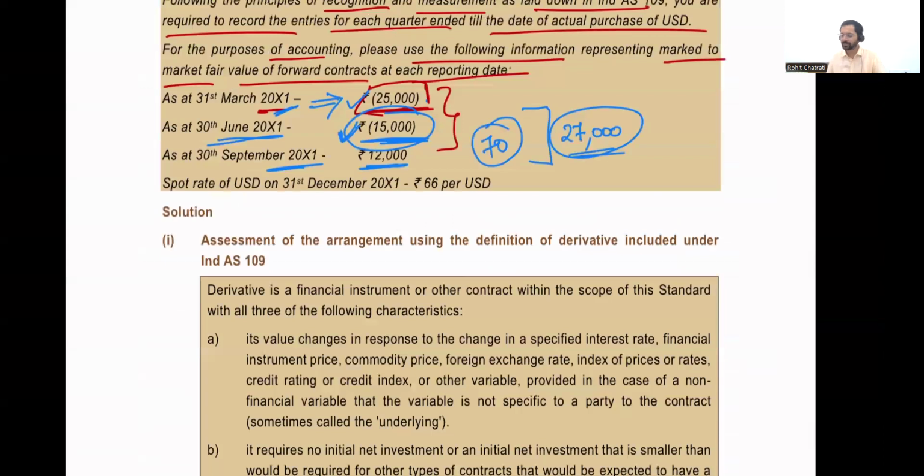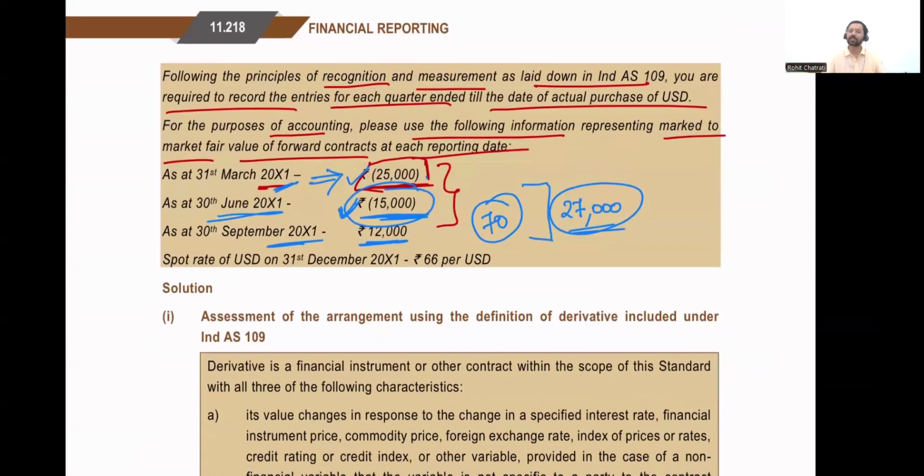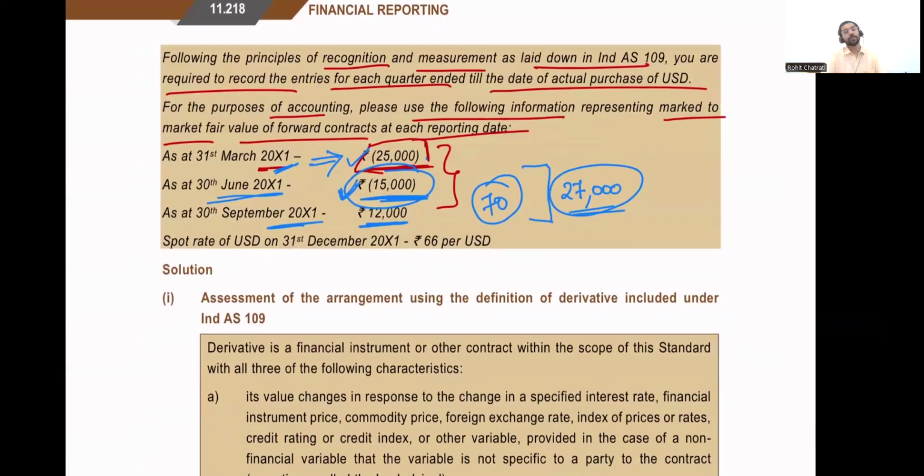Another way of calculating this 27,000 is, as at 30th of June, I had a loss of 15,000, but as at 30th of September, I went to a profit of 12,000, which means for the quarter, I made a profit of 27,000. How did I make a profit? Probably the dollar value went up from 65.5 to 70, and therefore I am making a profit because I contracted myself to purchase it at 68, whereas now the market price is 70. Therefore, I'm sitting on a gain. Finally, on 31st of December 2021, the spot rate is 66 per dollar. The spot rate of US dollar is 66.